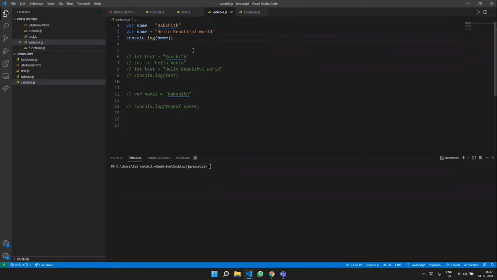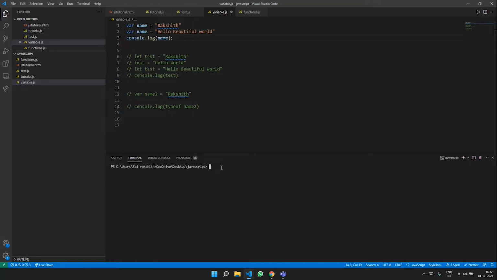I would also request all of the participants to open an online compiler. Any online compiler would work. You can code along with me so that you can understand JavaScript better. Here we are just going to see what is going to be the output of both these statements.